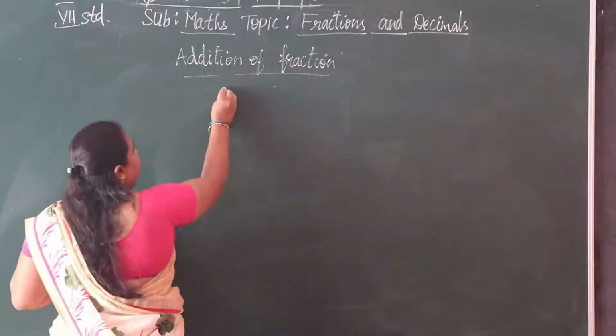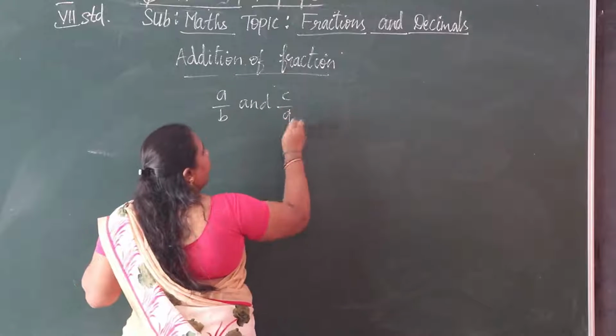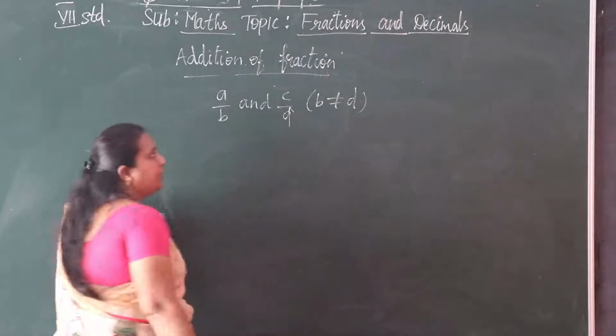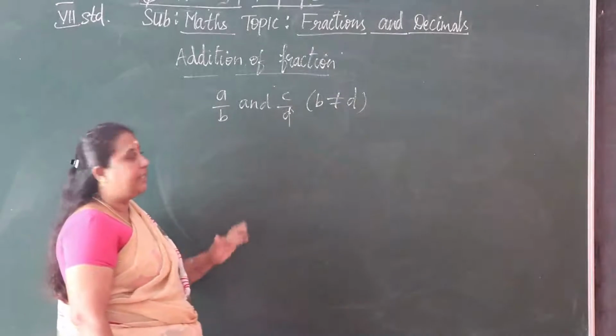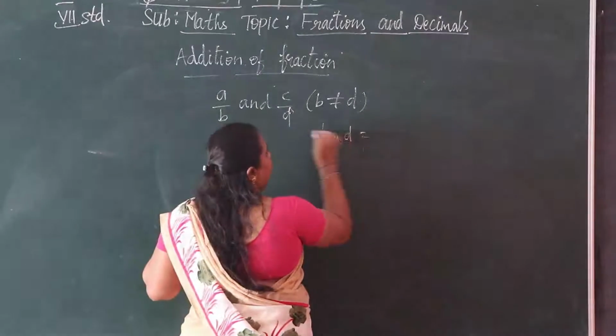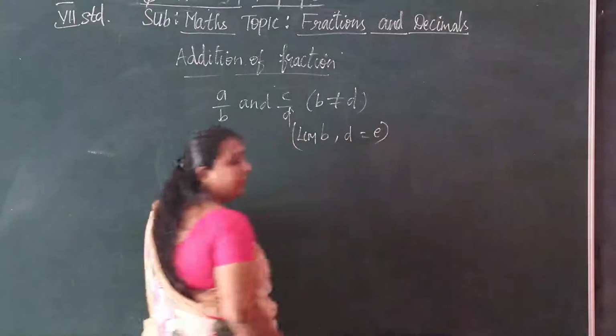If a by b and c by d have b not equal to d, then b not equal to d means these are different denominators. For these different denominators b comma d, we take the LCM of b comma d as e.